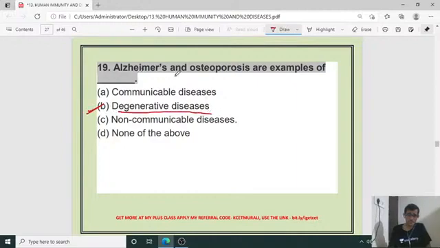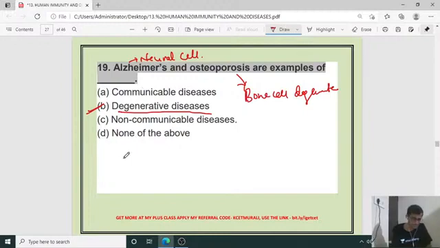Why? In Alzheimer's disease, neurons degenerate, so there is loss of memory. In osteoporosis, the bone cells degenerate because of the absence or deficiency of calcium. Here, neural cells will degenerate. So the right answer for question number 19 is B. Okay, B is the right answer.